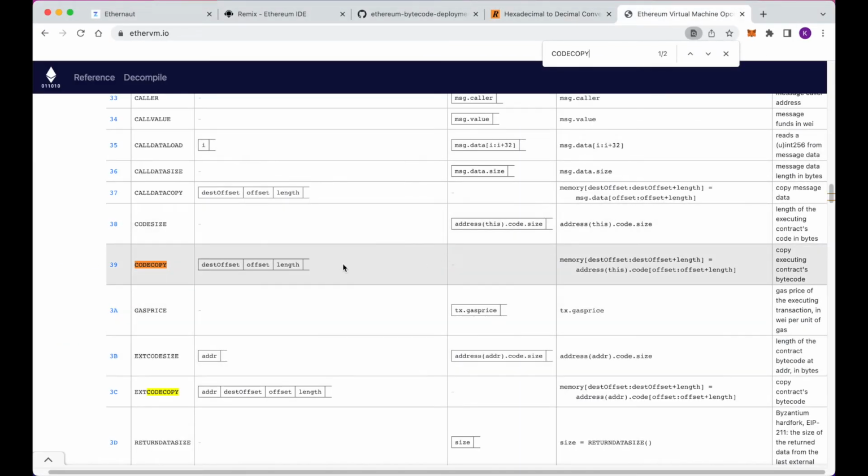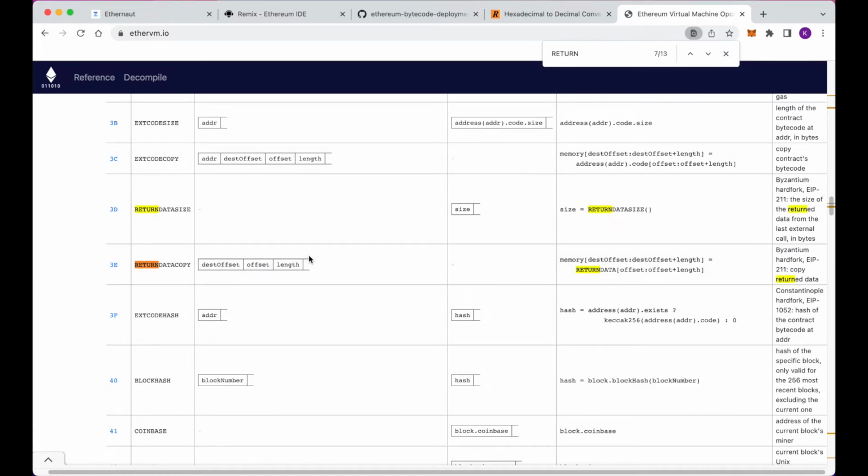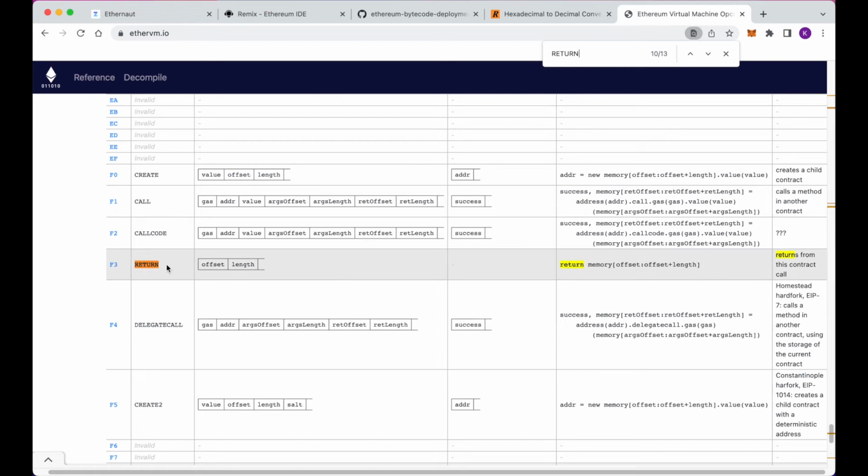So if we go back to our EVM reference list, we see this function return here. And what return does is it returns the contract call with the value at memory at location offset and offset plus length. So we need to push two values onto the stack.